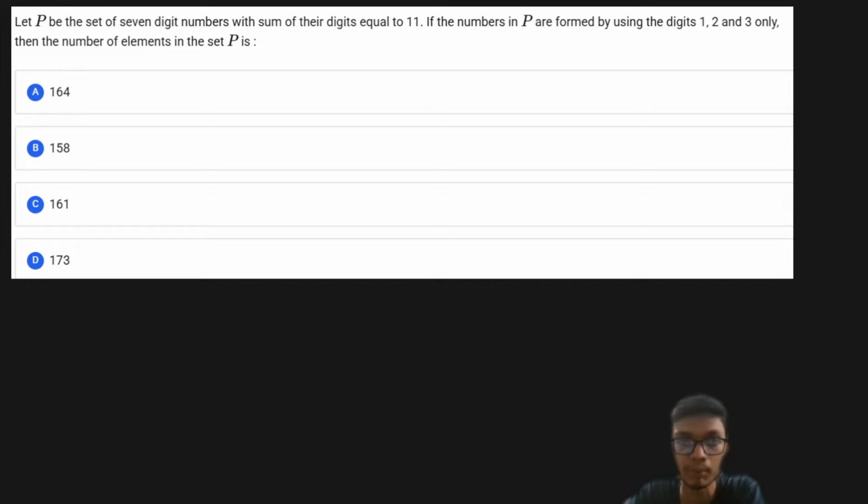So the next problem says: let P denote the set of 7-digit numbers whose sum of digits is equal to 11, right? So basically we have a 7-digit number whose sum of the digits is going to be equal to 11.